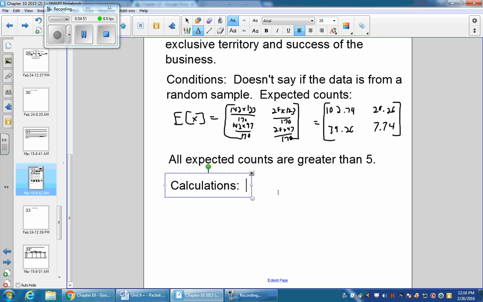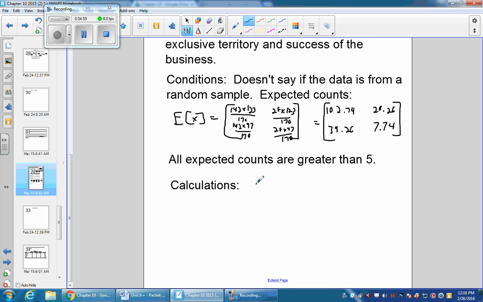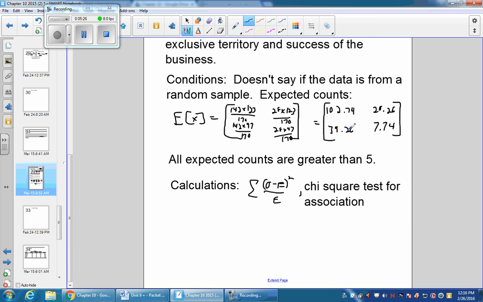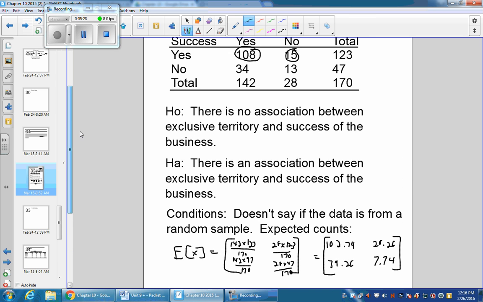And our calculations are the same. We take our observed minus expected squared over expected. So the equation is the sum of observed minus expected squared over expected. And we should say that this is a chi-squared test for association. Or you could say independence. Either of those would work. So now we just have to do the work. So go up to our table.